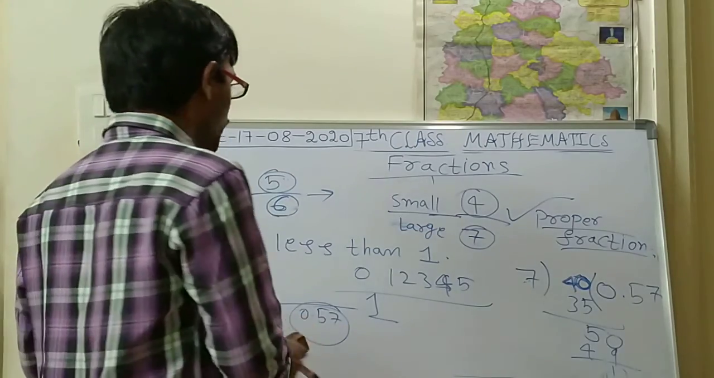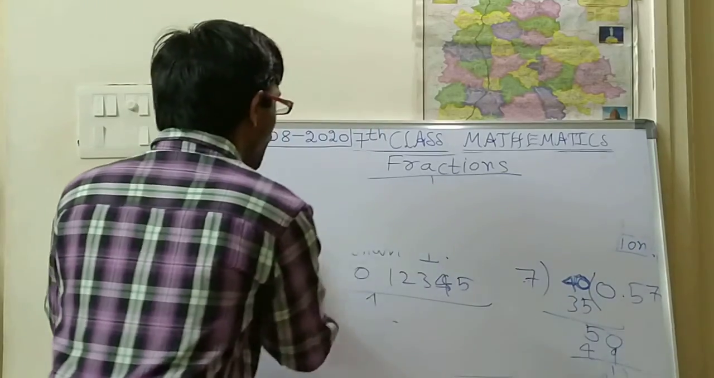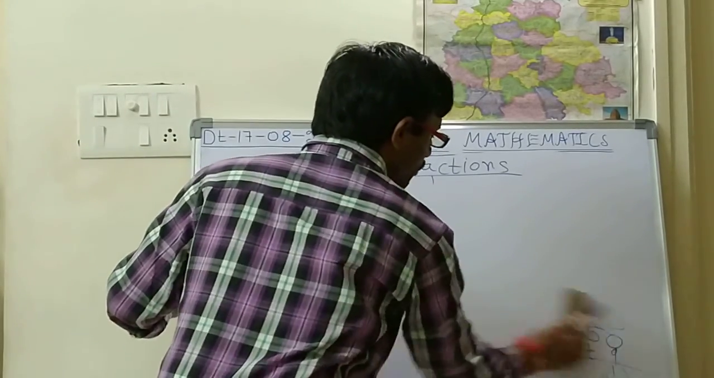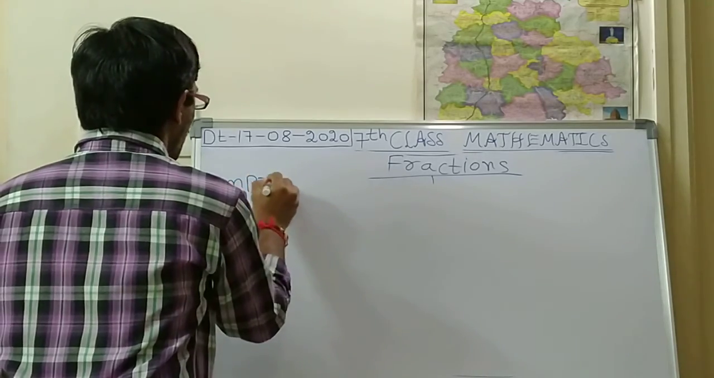So next, what is one more fraction? Improper fraction. The next type is improper fraction.